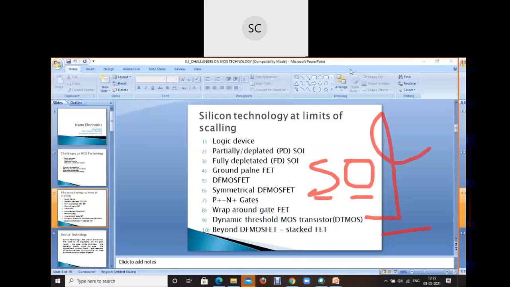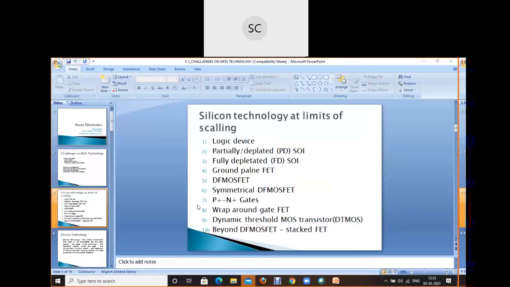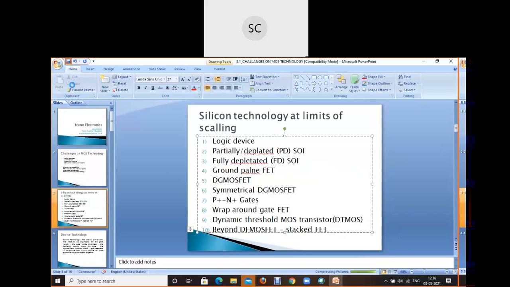Okay. The fourth point is going to be the grounded plane FET. Then DG MOSFET, that is double gate MOSFET, symmetric DG MOSFET, P plus minus N plus gate, wrap around gate, dynamic threshold MOS transistor, that is called DTMOS. Then beyond DG MOSFET, that is stacked FET. Okay, write down the names, please.